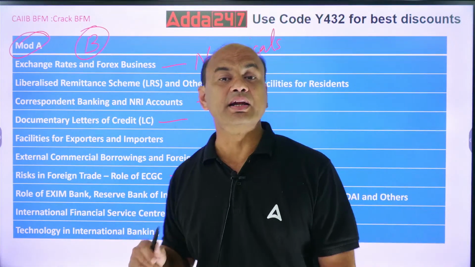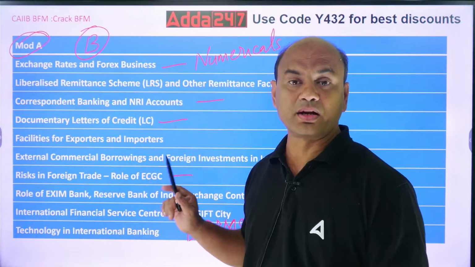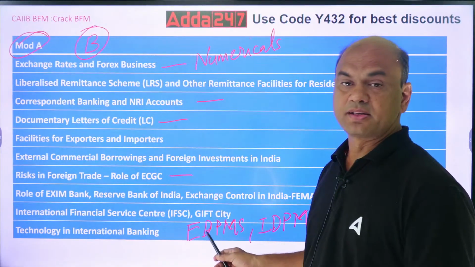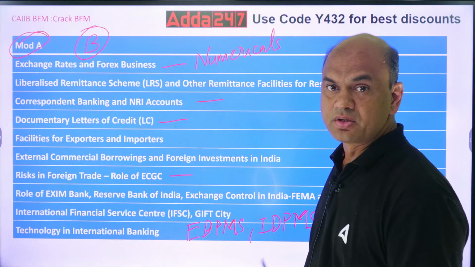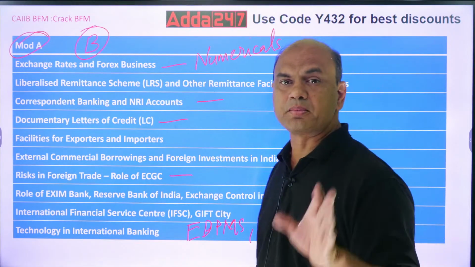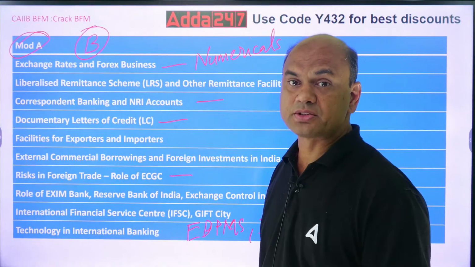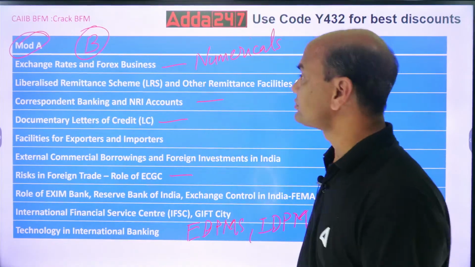Technology. What is the latest technology in international trade? Here we are specifically talking about international trade. EDPMS, IDPMS. If you remember these two topics, EDPMS and IDPMS, you will get roughly 2 to 3 marks. So this is what I am telling you for bouncing back. You can score over here. So that was about module A.